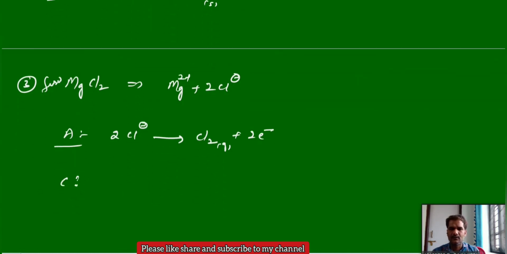At the cathode, magnesium 2+ can gain 2 electrons and deposit as magnesium solid. This type of reaction.